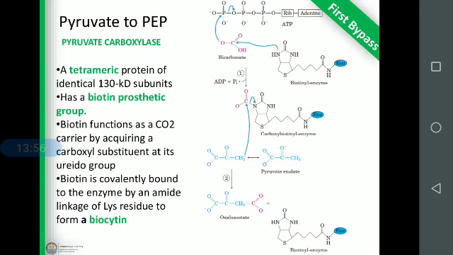Next, pyruvate to PEP. That means pyruvate to phosphoenol pyruvate. I have said that biotin is the coenzyme. Pyruvate carboxylase is a biotin-dependent enzyme. So this is the general reaction. It is not necessary for the exam. If you want to study, you can go through it.